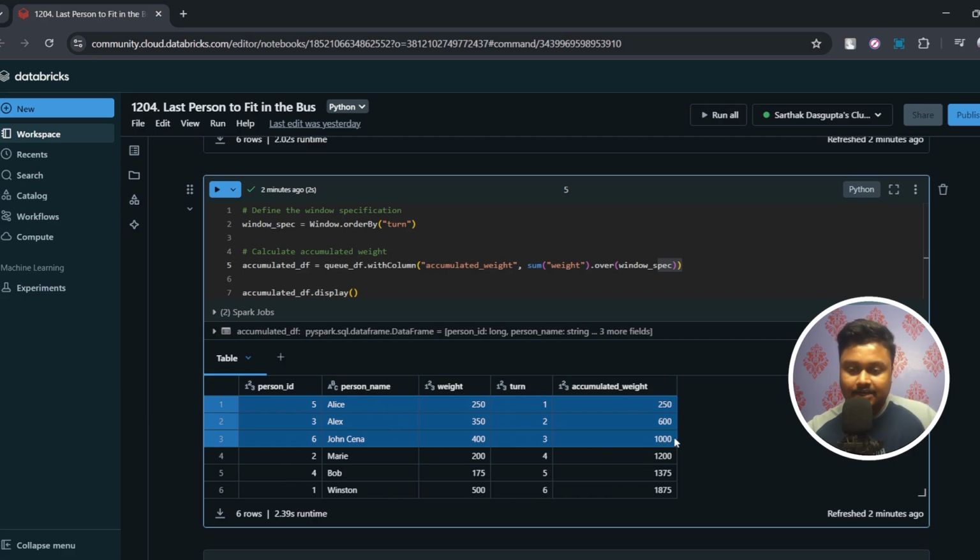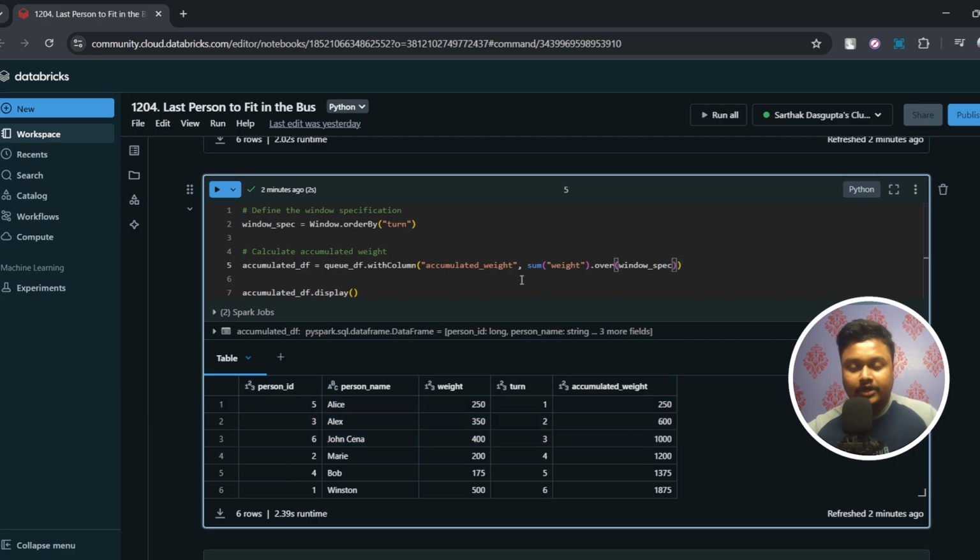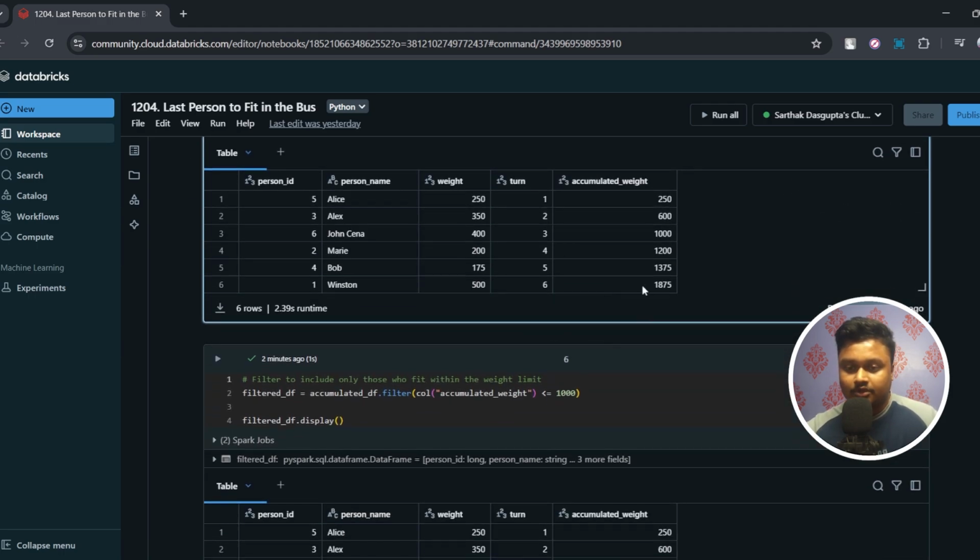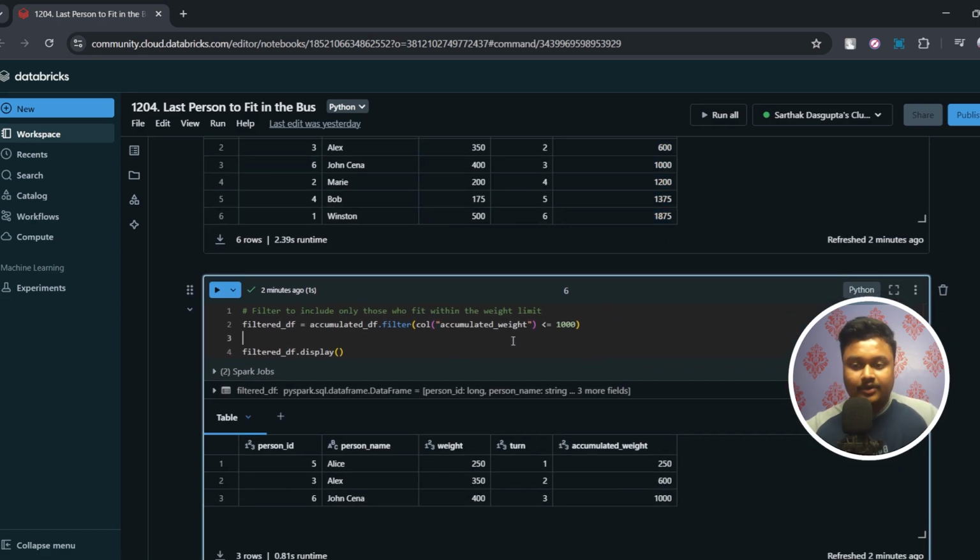I hope you understand what I'm doing here, and the importance of this accumulated weight we'll understand in the next step. So once we have all the accumulated weights, our question demands that the total weight of the entire group of people should be less than or equal to 1000, right? Because the bus's limit is 1000.